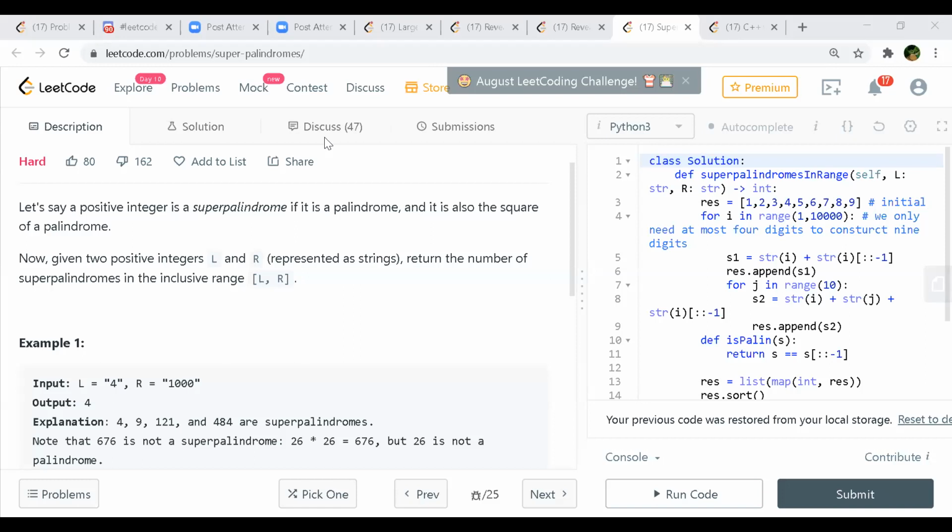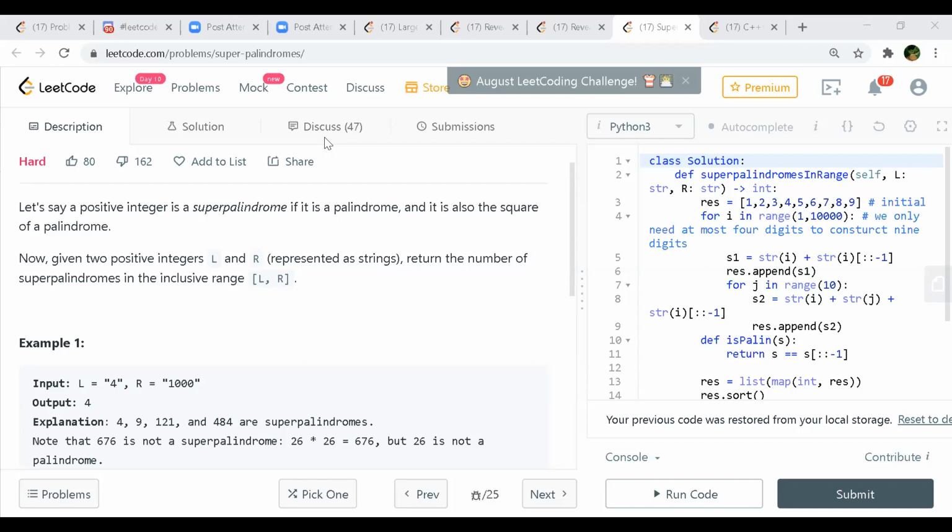Instead of taking a root, what I was thinking is, take a number, square that number and see. But first, whatever number you are taking, see if it is a palindrome. Like in this case, 4. If I look at it as a palindrome, then I square that number, 4 by 4 will be 16. So if 16 is a palindrome, then I consider it a super palindrome, or else I just move to the next one.